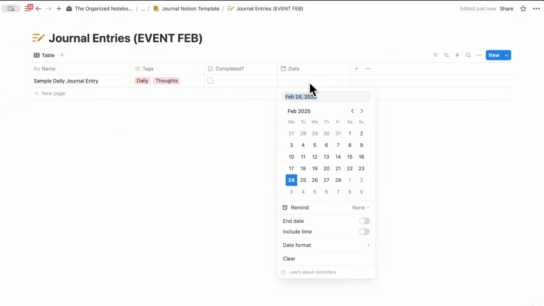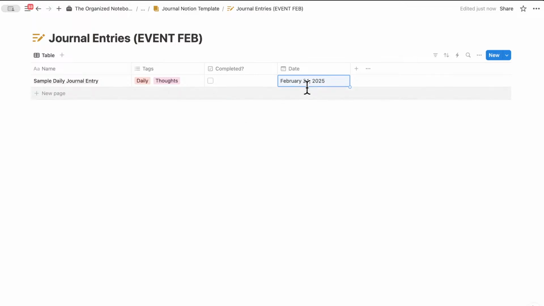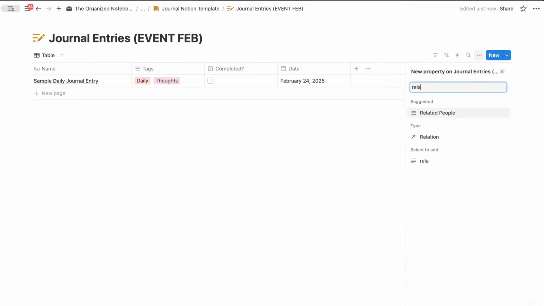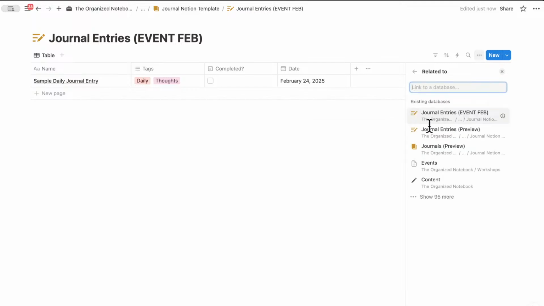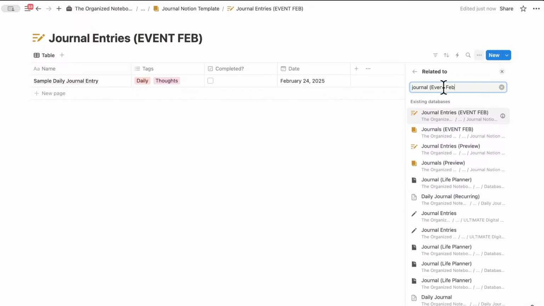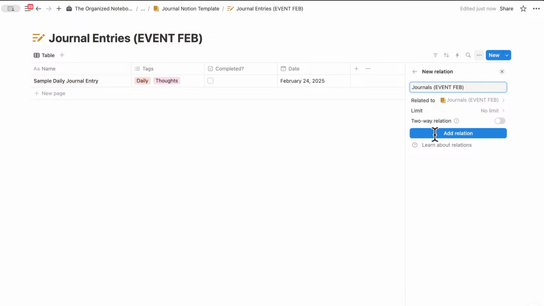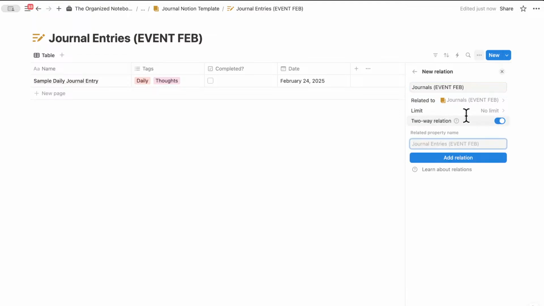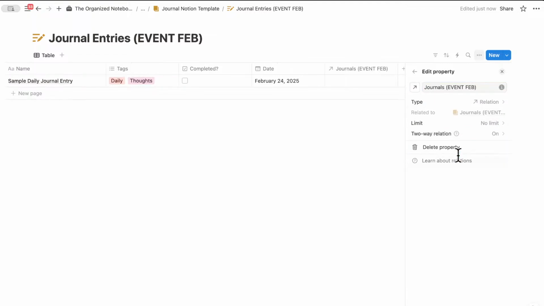So now we can add a date and we can think about what kind of relation we can have with our journals. So next we can click the plus sign here and we're going to add a relation property. So this is why it's really important that you can find it. But basically what we're looking for is our journal, and we called it event Feb. So journals, event Feb, this one. And we're going to click two-way relation, no limit, and add relation.